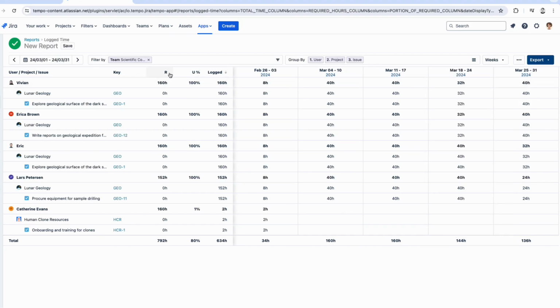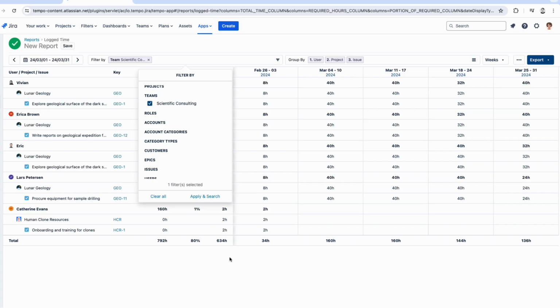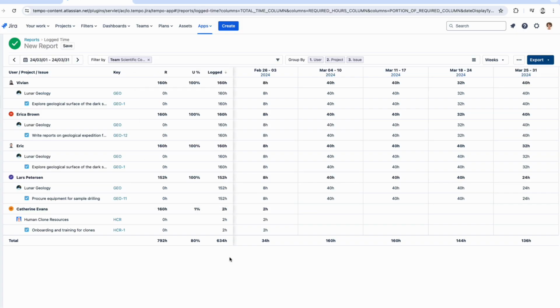There we go. Okay, so required hours are the number of hours users need to work in the time period. Utilization is how much time was actually logged in that time period. So for this team, it's looking pretty good, though it looks like Catherine has some catching up to do. Now, there are many other filters to use for reports, such as filtering by JQL, if I wanted to. That's a pretty popular one, but we'll keep this as is for now. Just wanted to show you that really quickly.